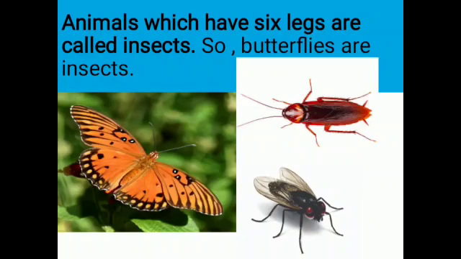It's called insects. It means butterflies, cockroaches, houseflies, and any animals which have 6 legs are insects. Do you understand this topic about the insects? It is the last classification of the animals.